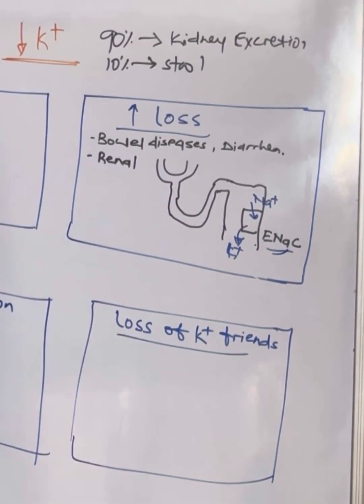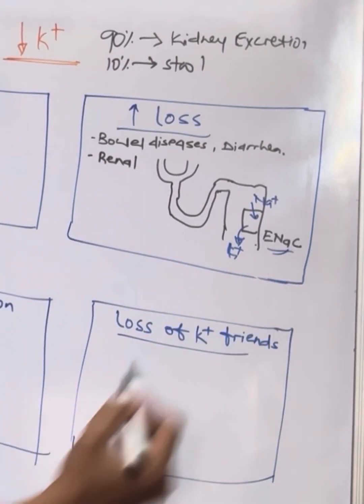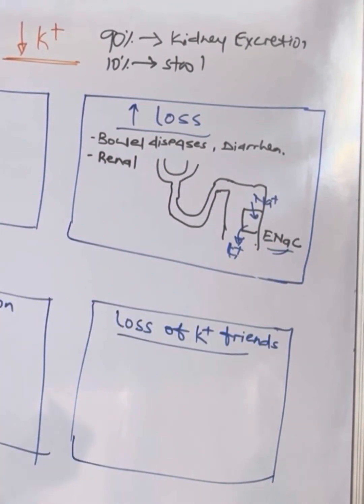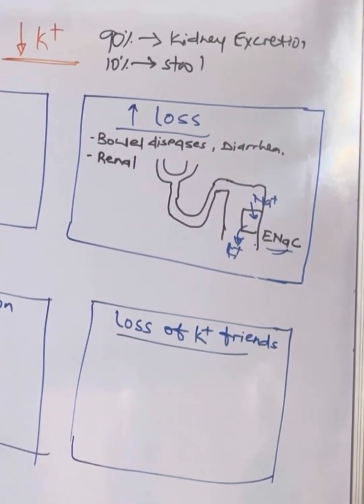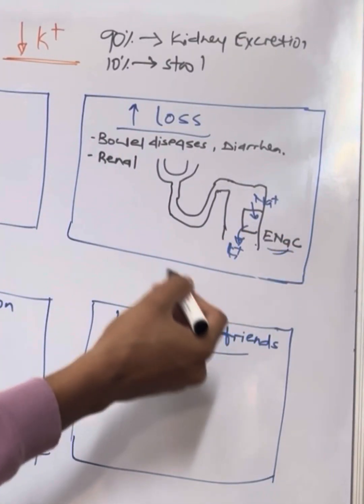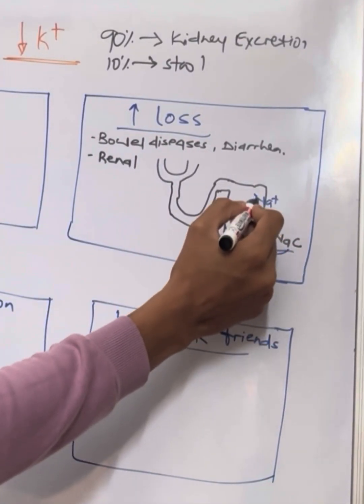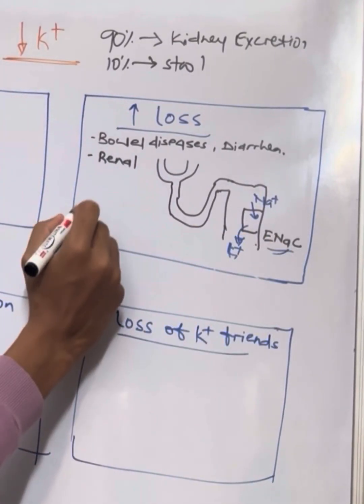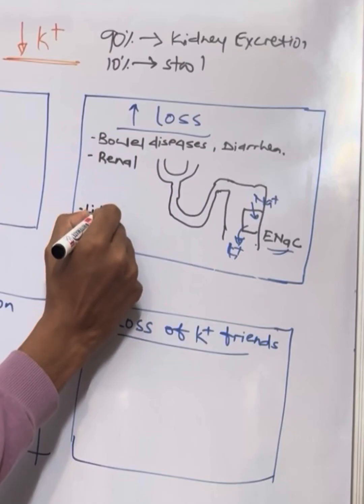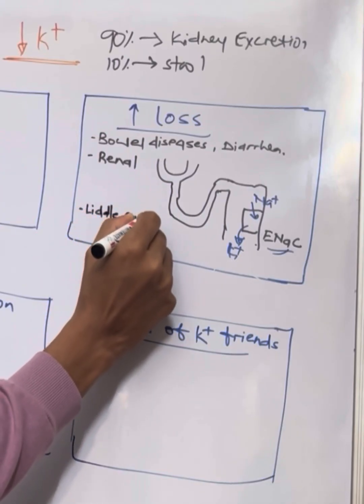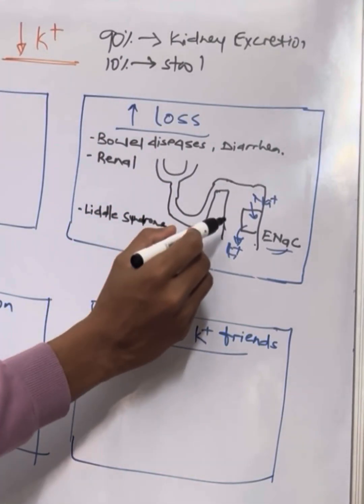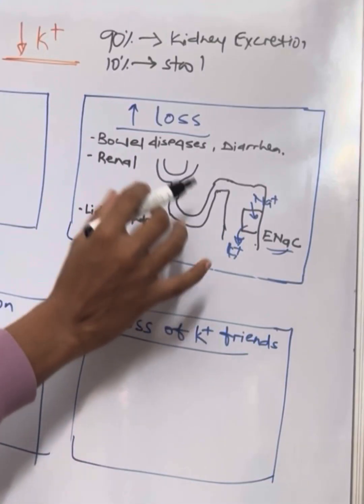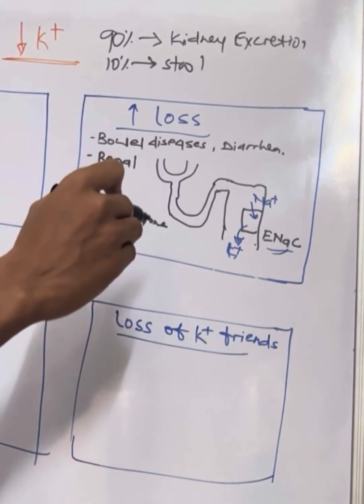Now how does it help in evaluation of potassium? Suppose there is excessive activity of ENaC, genetically or by some mutation. If ENaC is excessively active, that is a gain of function mutation of ENaC, it will lead to more and more reabsorption of sodium, leading to more potassium loss. That is nothing but Liddle syndrome.